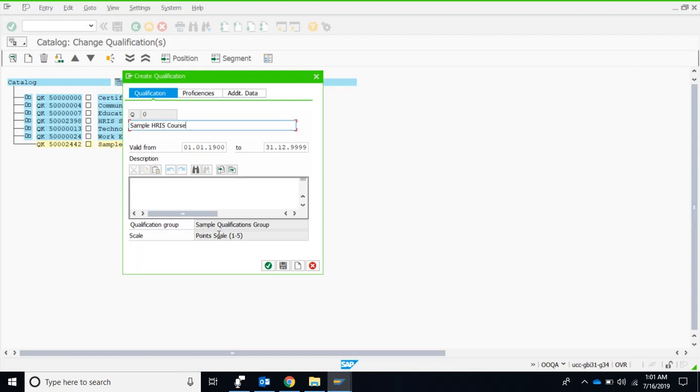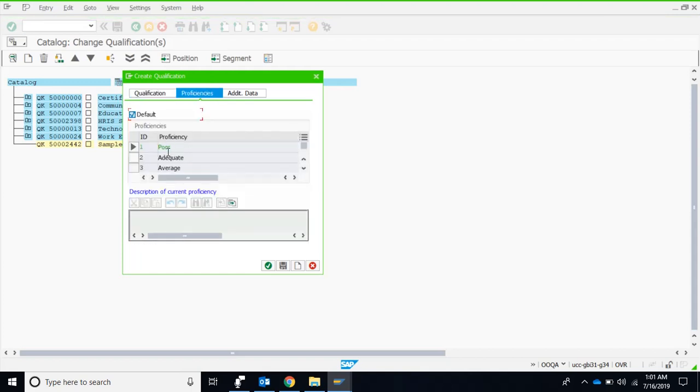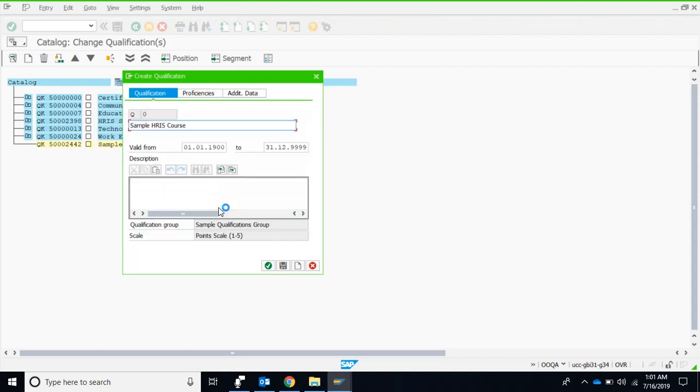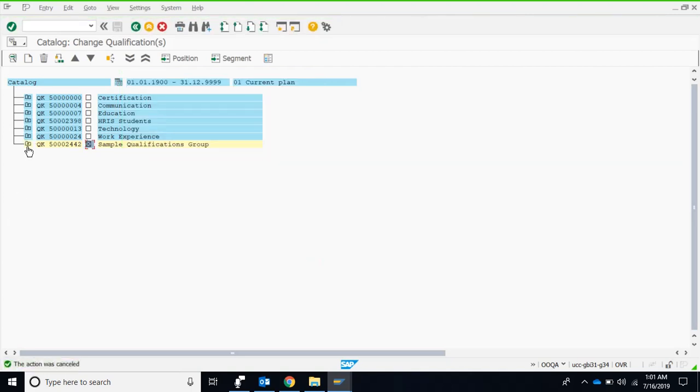And you see the system has already inherited the scale right from here, and we don't need to go to the proficiencies, but just for the sake of visibility, here are the scales, items, proficiencies, and we don't need to do anything. We can add some description if you want, we can change the validity period if you want, but just to keep it simple, we press enter, and enter is not sufficient, we have to save as well. And then I cross it and you will see a plus sign over here. Now it can be extended.